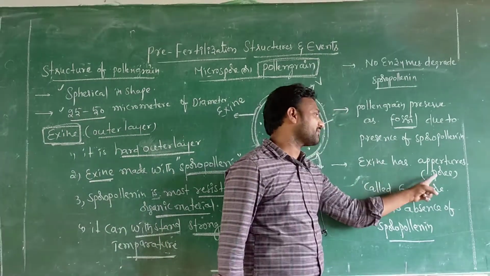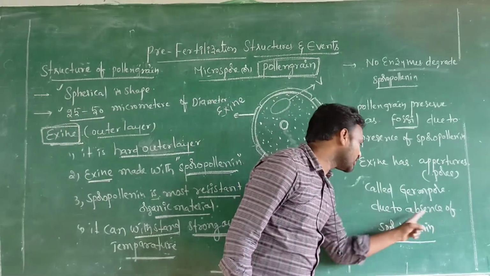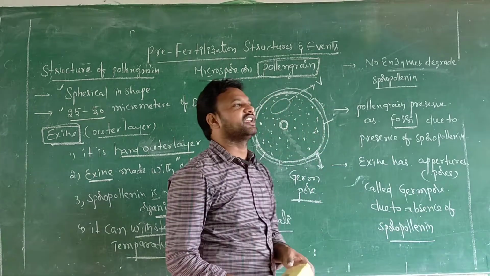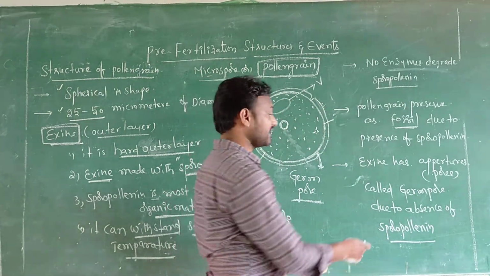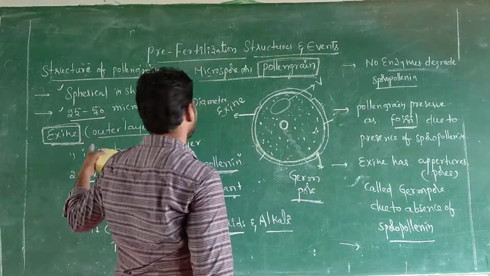Exine has apertures, which means pores. That pore is known as germ pore due to absence of sporopollenin. This is a very important point. And the final one of this exine.